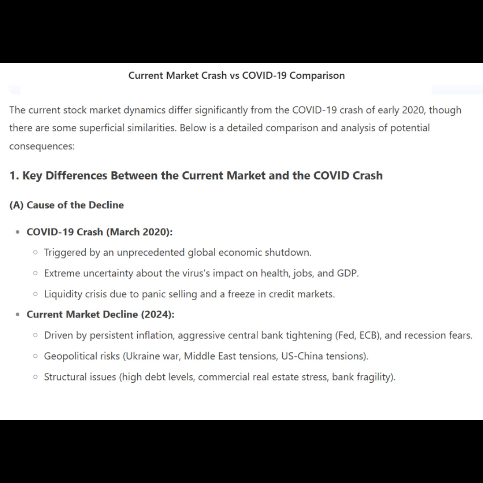Current market decline, 2024. Driven by persistent inflation, aggressive central bank tightening, Fed, ECB, and recession fears. Geopolitical risks: Ukraine war, Middle East tensions, US-China tensions. Structural issues: high debt levels, commercial real estate stress, bank fragility.